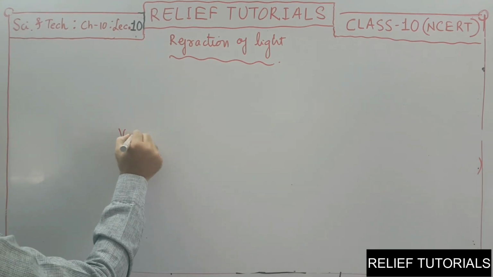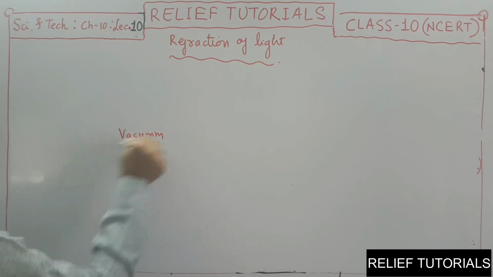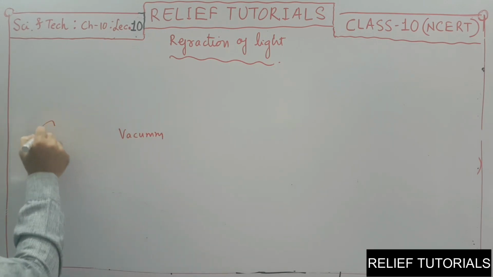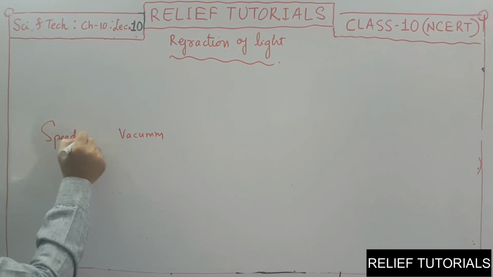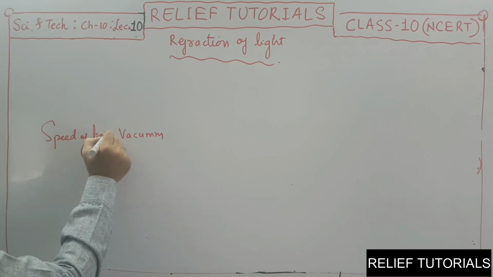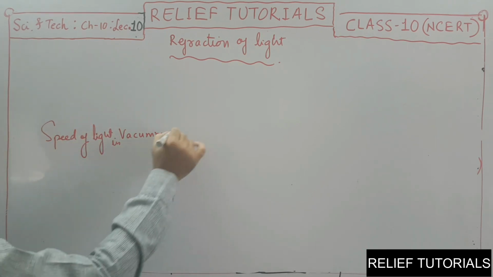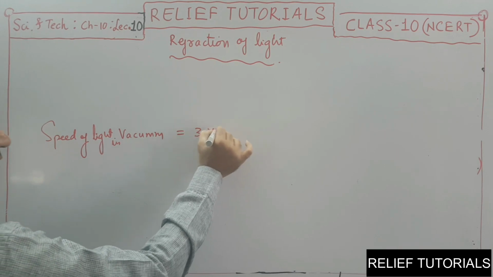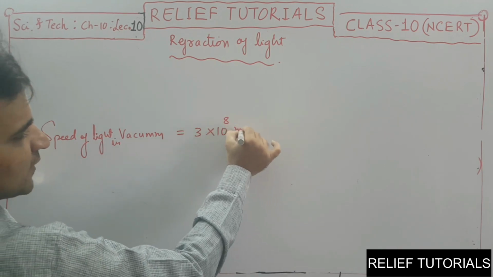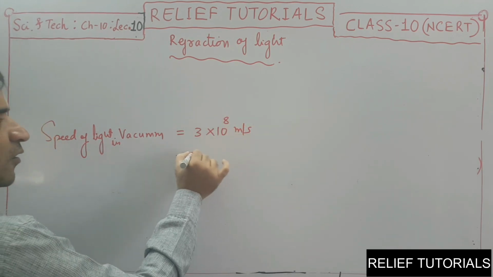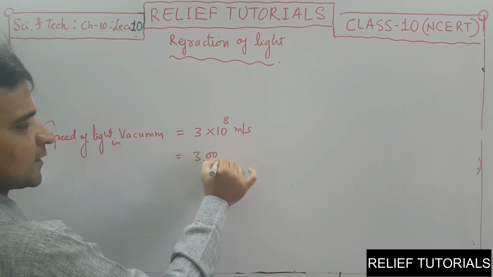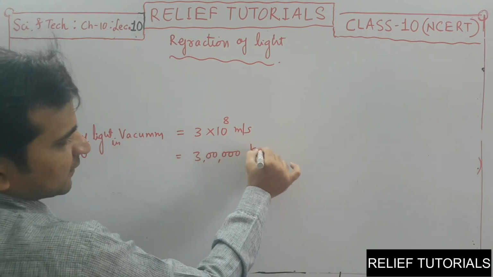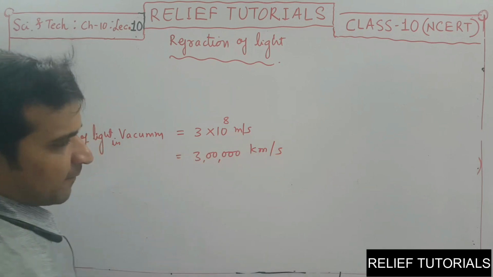See, the speed of light in vacuum is 3 into 10 raised to 8 meter per second, or we can say 3 lakh kilometer per second.